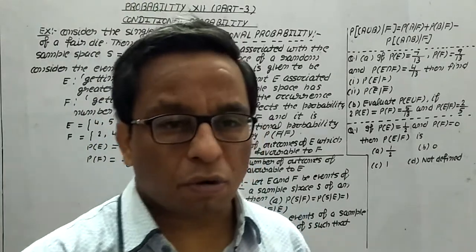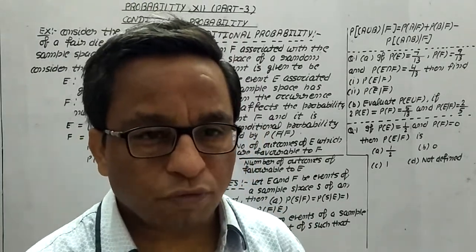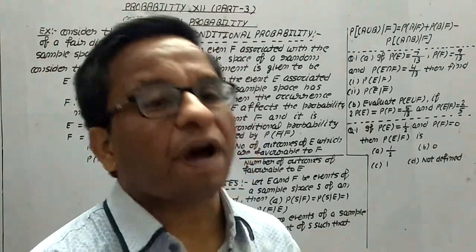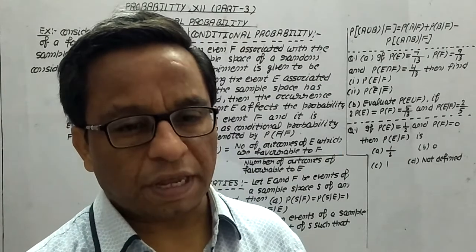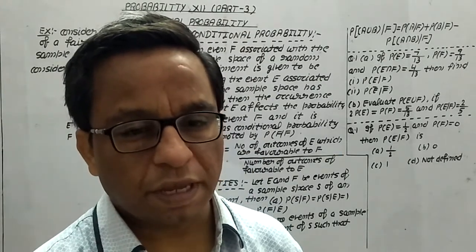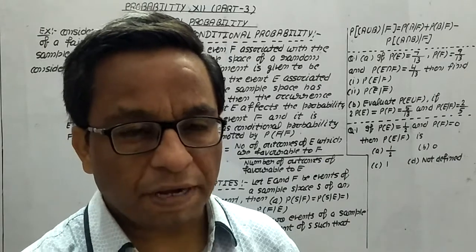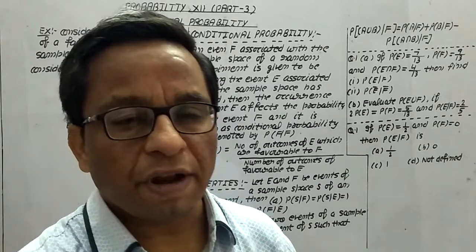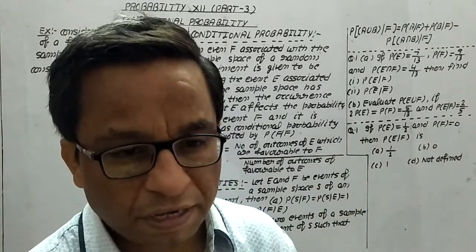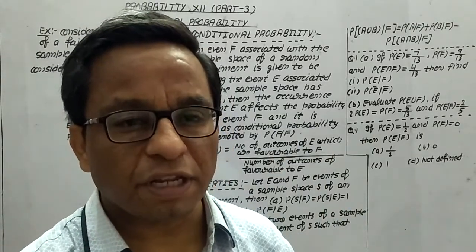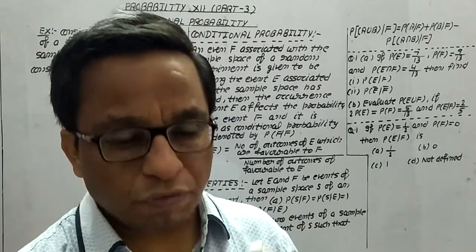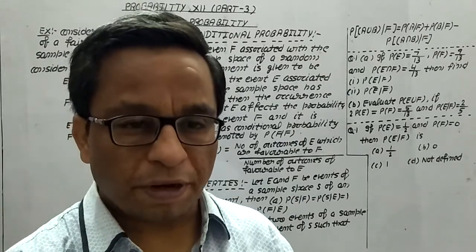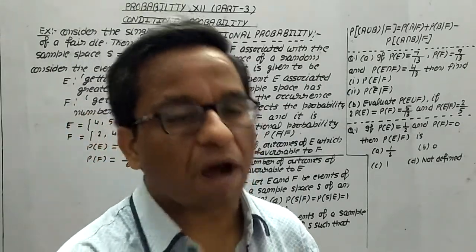Now the question arises: suppose we have to find the probability of F when E has already occurred. In this case, the simple concept is that for the event F, the sample space is converted to the event E. It means event E will work as the sample space for F, because we are imposing the condition that we have to find the probability of F when E has already occurred.